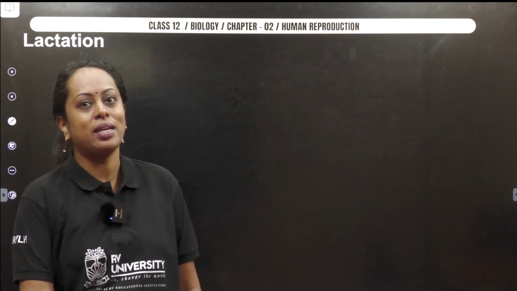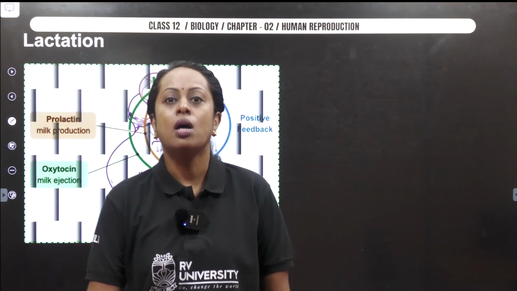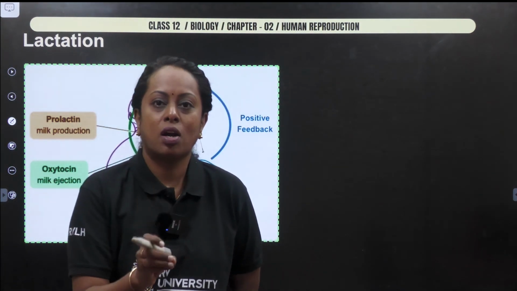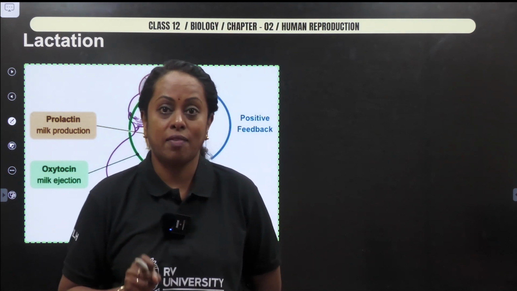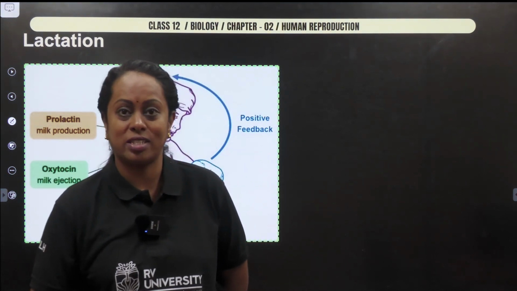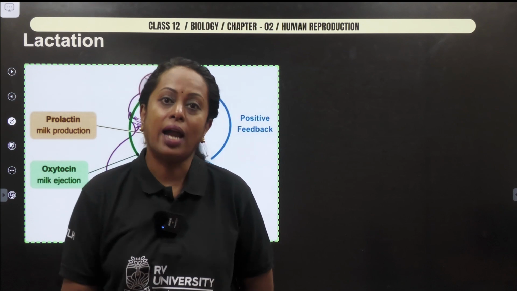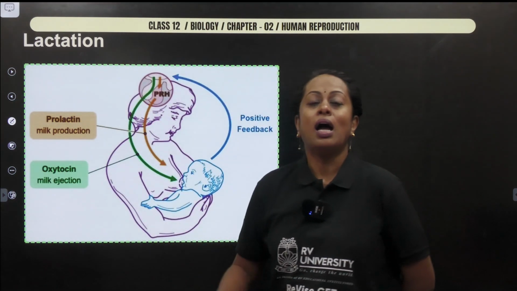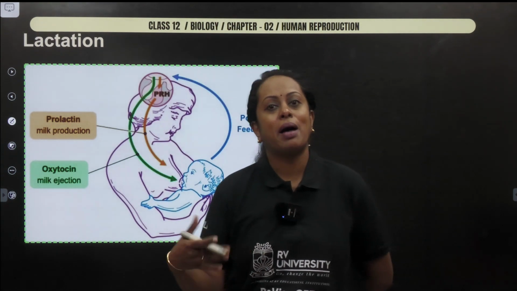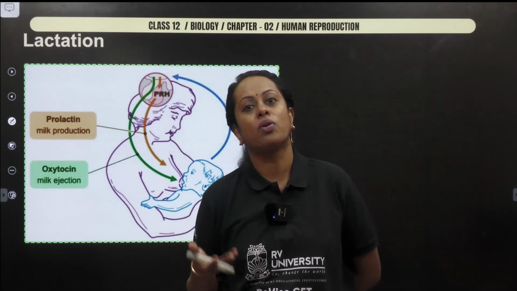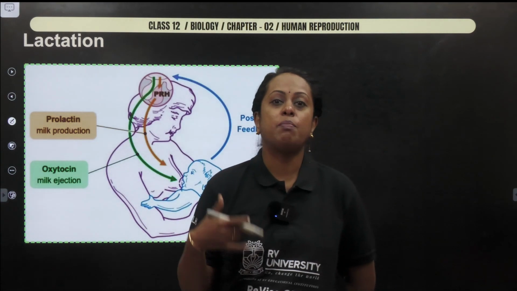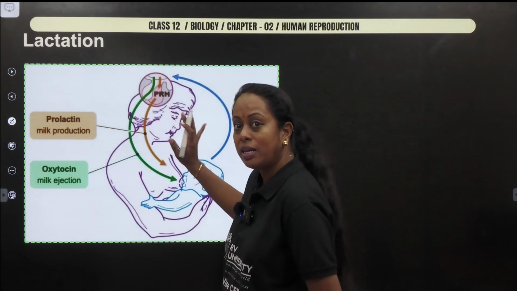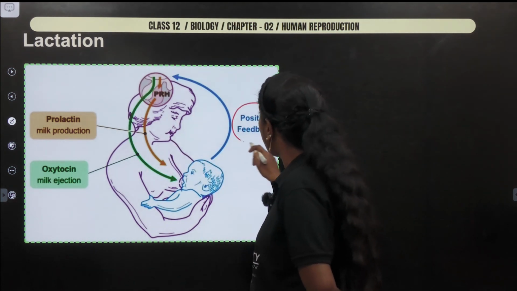Lactation cannot start immediately. It may take some time also. But if you are speaking about lactation, please remember this point: the progesterone level should decline. If the progesterone level declines, obviously the endometrium wall starts to shed. Due to the decline of the progesterone hormone, prolactin comes into play. And once the baby starts stimulating the mammary gland, the production of milk increases much more. So I'm talking about a feedback which is called positive feedback. Now check out what this particular image is indicating. It is talking about positive feedback.